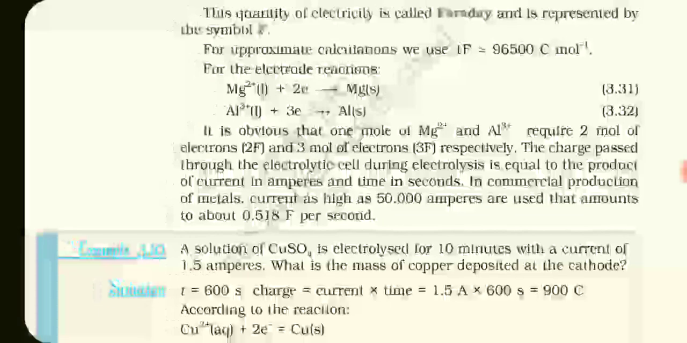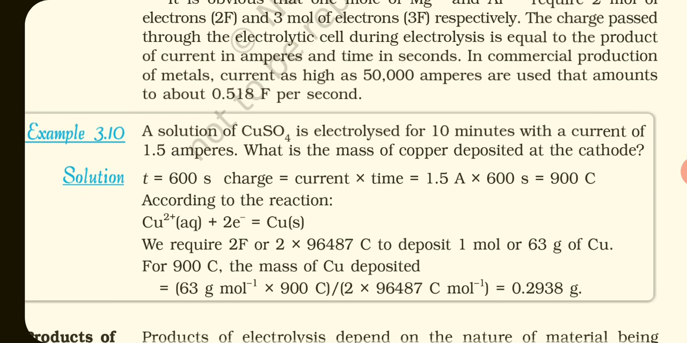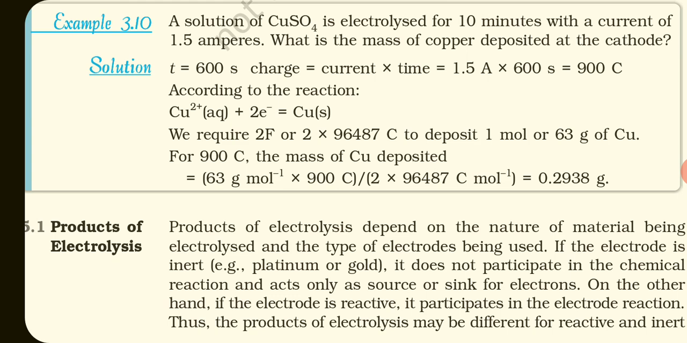So one numerical is given to you which is based on Faraday's law of electrolysis. See example 3.10. A solution of copper sulfate is electrolyzed for 10 minutes with a current of 1.5 ampere. What is the mass of copper deposited at the cathode? Solution: time t is equal to 600 seconds, because 10 minutes converted into seconds, 10 multiplied by 60, gives 600 seconds.